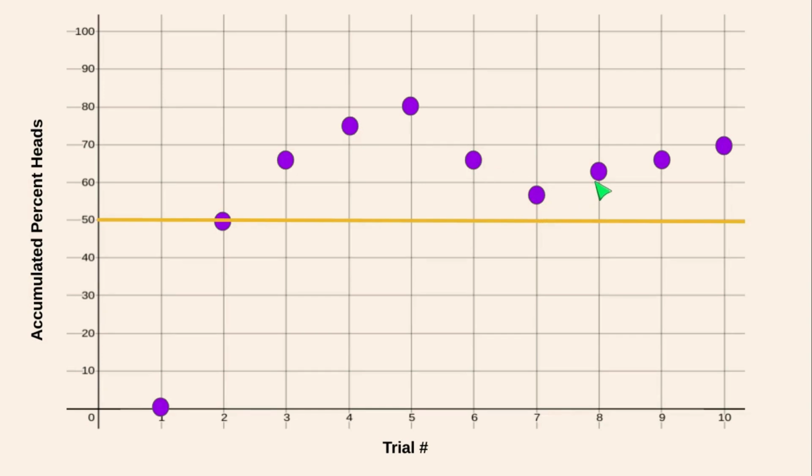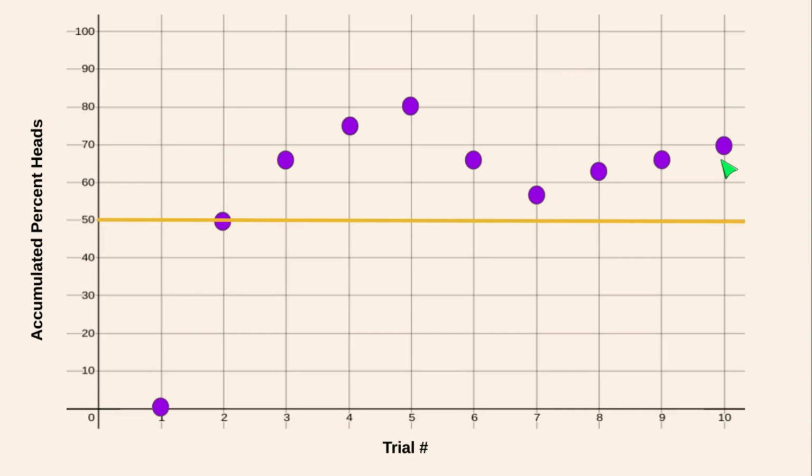And then we get a string of heads, 3 in a row, that put us a bit above this 50% mark. But something you should notice, at the very beginning, things are rather volatile. We were either at 0% heads or 100% heads, and then we get to that 50% mark, and then we have a bit of an arc going on, and then we work our way back. And this second arc is a little less pronounced, and that's because as we increase the number of trials, and 10 admittedly is a small number of trials, but I don't want to waste your time.